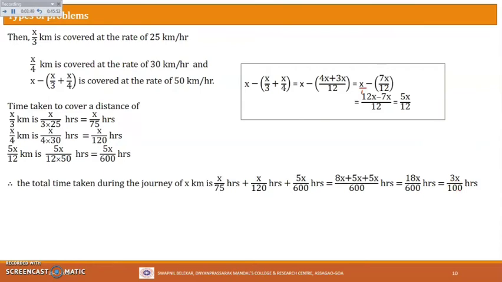So now can we find the average speed during the entire journey? Yes. Thus the average speed will be the total distance traveled, that is x kilometer, which we considered in the beginning, divided by total time taken. The total time taken will be 3x by 100, which is equal to what? So this 100 goes up, 100 by 3, x gets cancelled, right? So it is 100 by 3 kilometer per hour, and this is nothing but 33.33 kilometer per hour. So the average speed during the entire journey is 33.33 kilometer per hour.